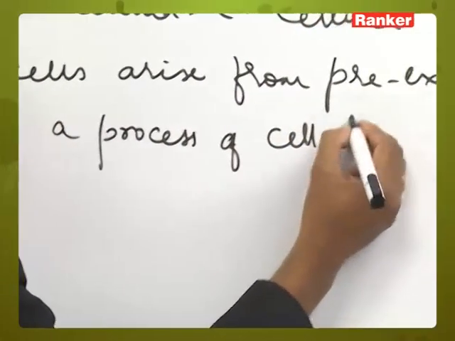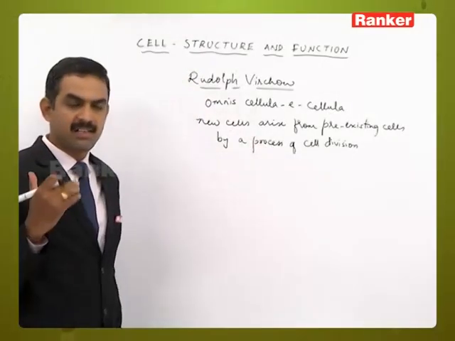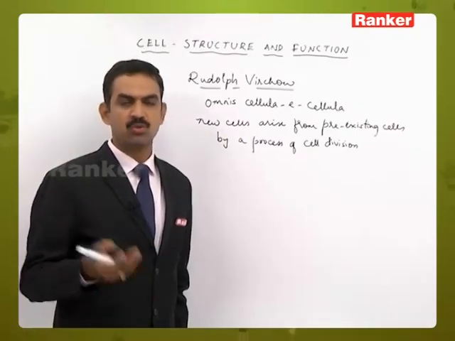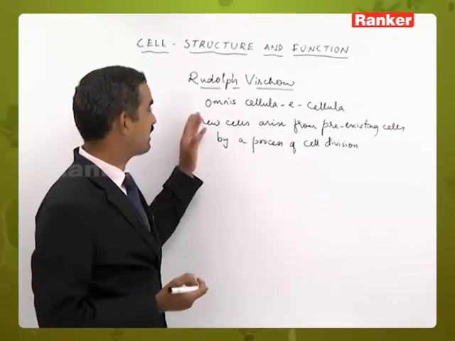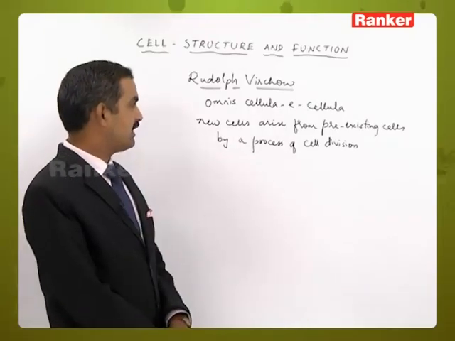The concept of cell division was first given by Rudolf Virchow. That is, a cell divides to form daughter cells, giving rise to a new group of cells.